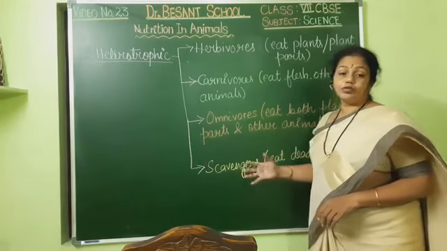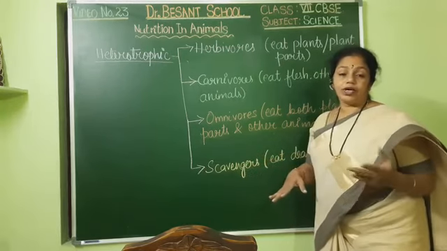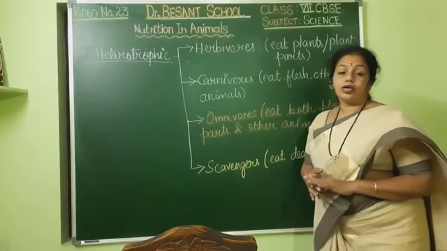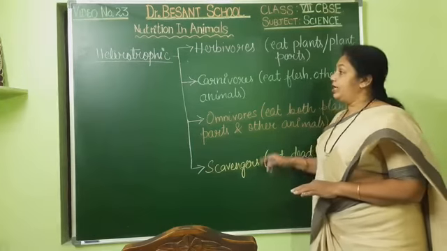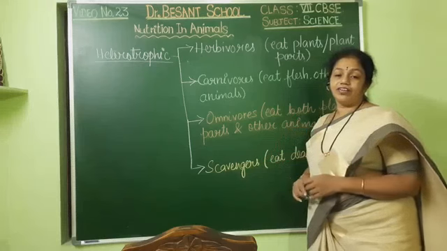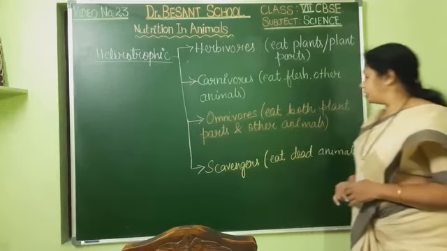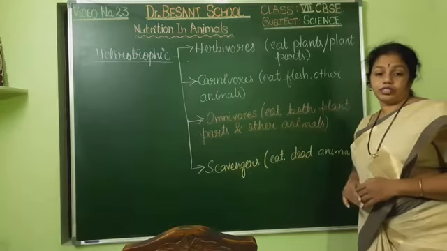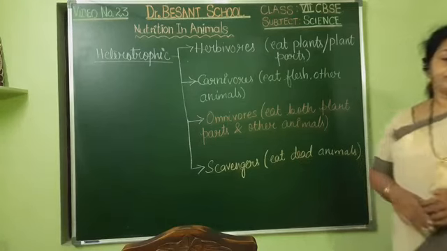Then scavengers, which would be eating the dead parts, dead animals and all that. They are called scavengers. So please first note down, then we shall fill the table. We shall see how much you have. Oh, you are able to do this. Okay, children.